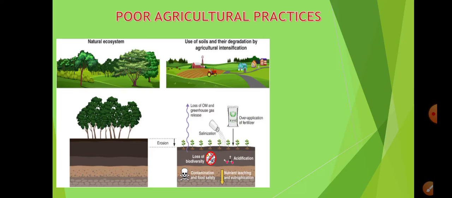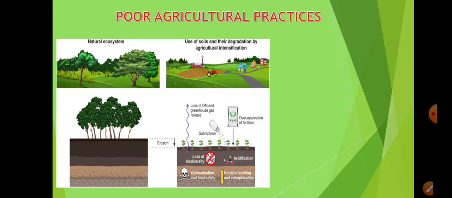You can see in this picture that when all those things are being done, the soil gets acidified, there is loss of biodiversity, meaning the animals living in the soil are dying. The small insects and the microorganisms that are living there are all dying because of the use of such fertilizers.